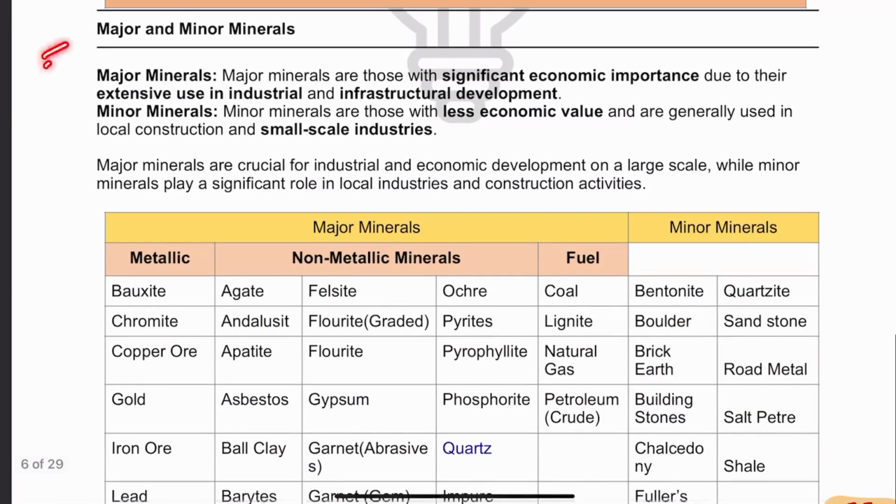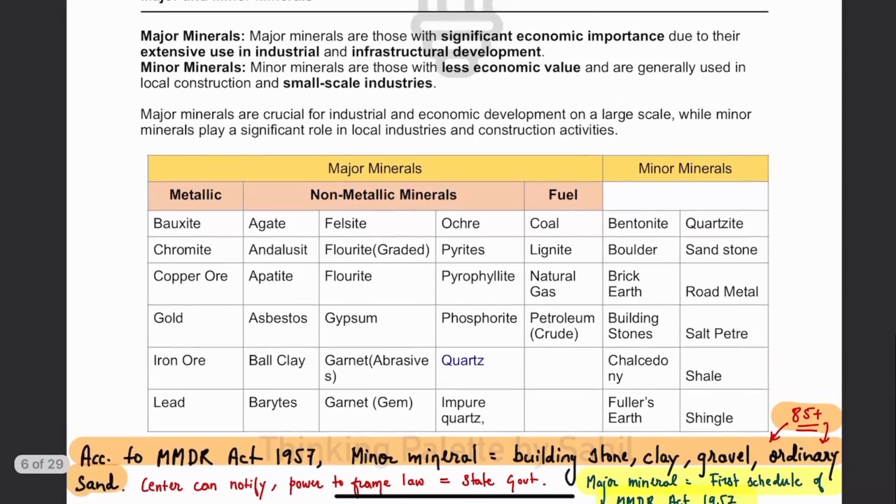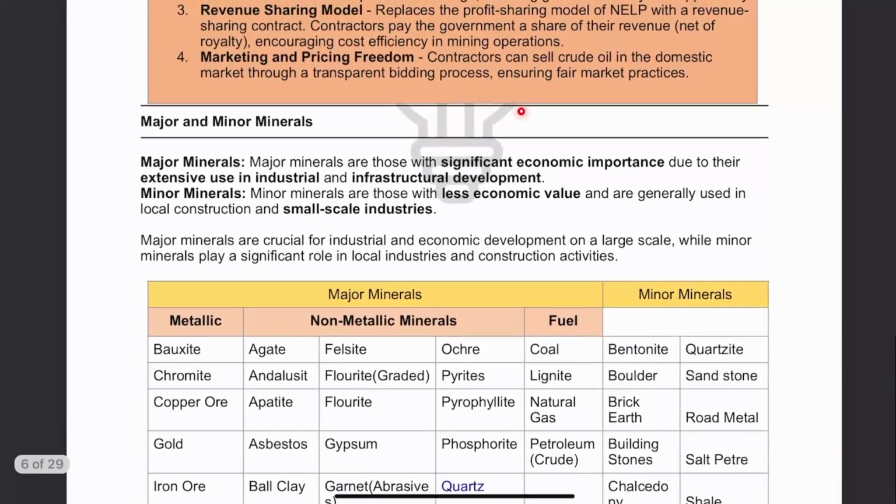Then when we talk about minerals, they are also classified, apart from metallic, non-metallic, ferrous and non-ferrous, as major and minor, and here questions have also been asked. So please listen very carefully. First of all, understand one very basic thing. With respect to minor minerals, power and control is in the hands of the state government.